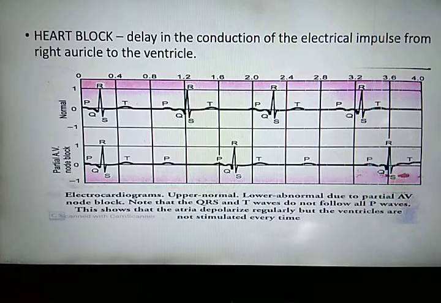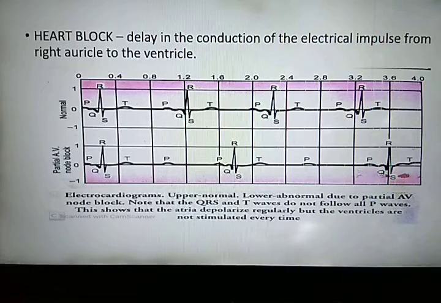The SA node starts the impulses, but the AV node is not able to pick them up, or the impulses from the SA node do not reach the AV node. Second is bundle branch block, where the impulses fail to reach a ventricle.